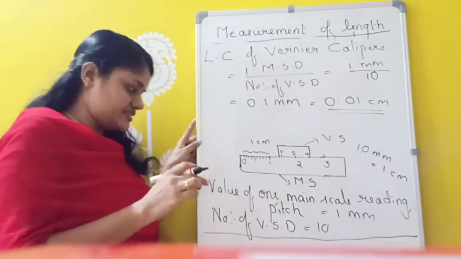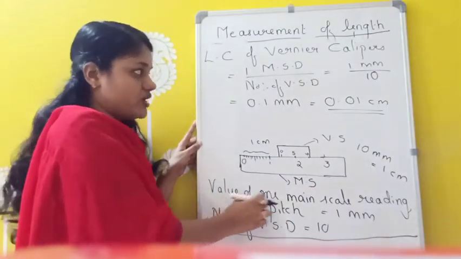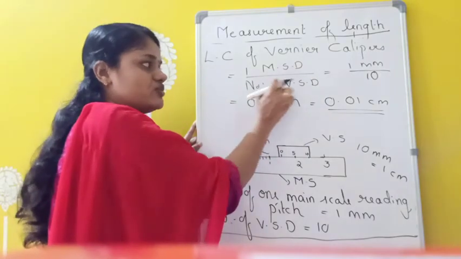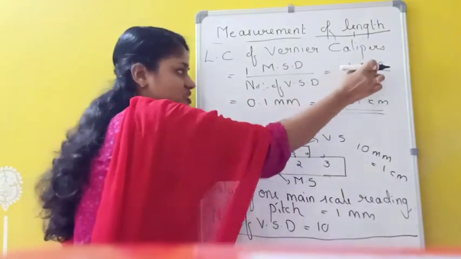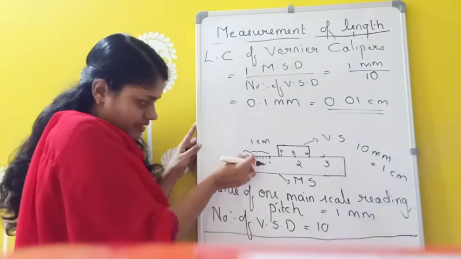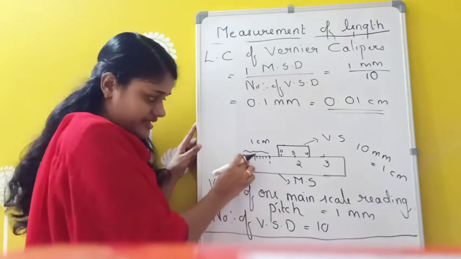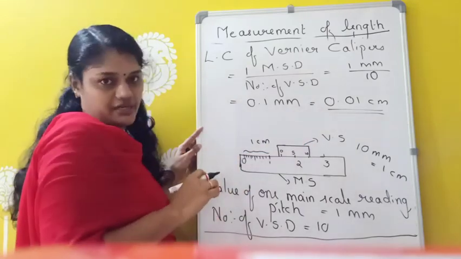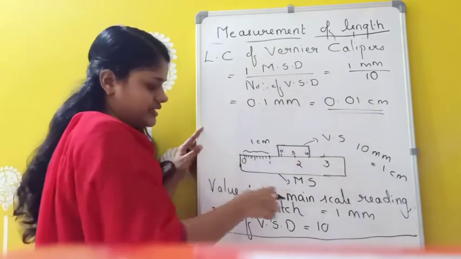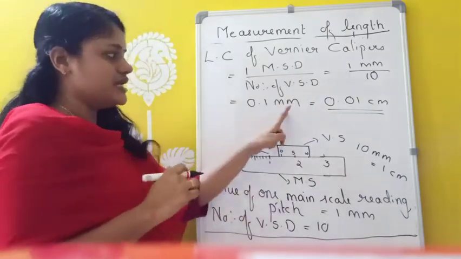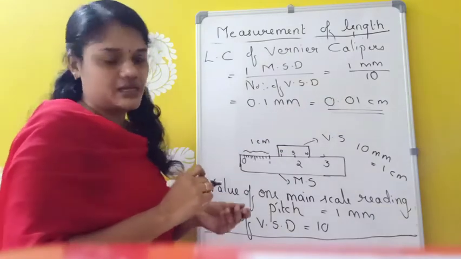So how we find the least count is the magnitude of one main scale division divided by the number of vernier scale divisions. That is 1 millimeter divided by 10. One main scale division is how much? 1 millimeter. So 1 millimeter divided by 10, you will get 0.1 millimeter or 0.01 centimeter.